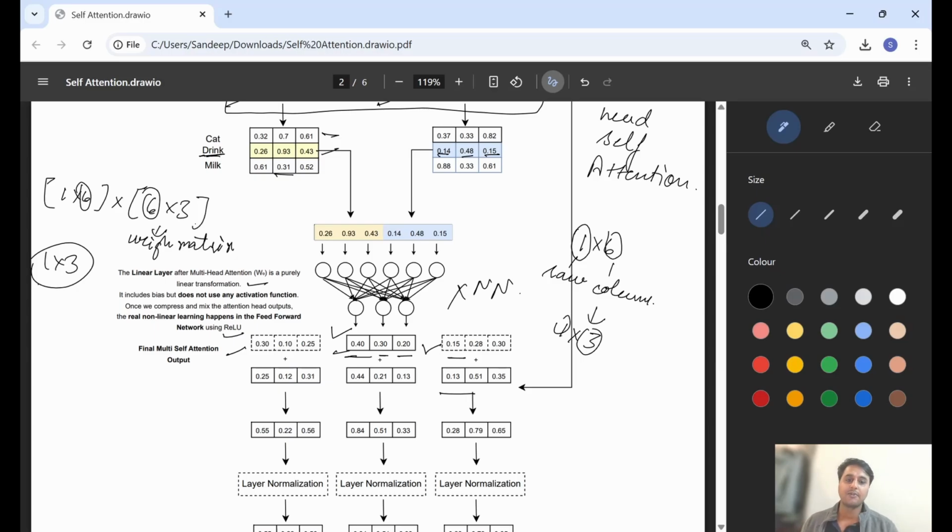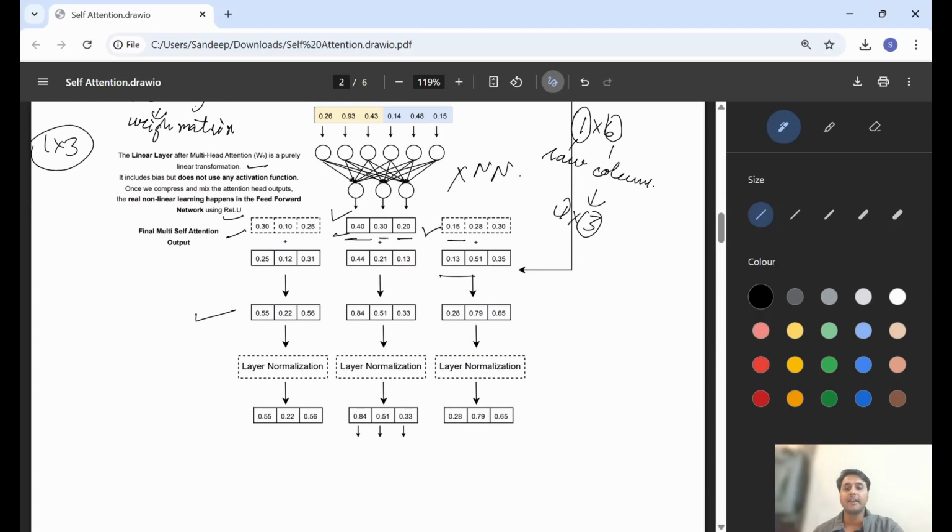When we add the skip connection, that is, the original input vectors, that gives us these three vectors representing each word. After that there is a concept called layer normalization. We will understand layer normalization and the feed forward operation in our next video.